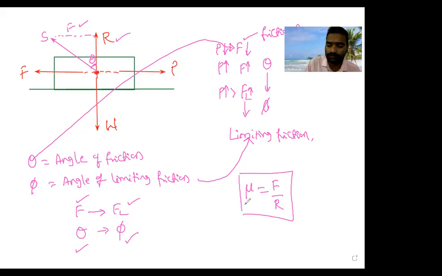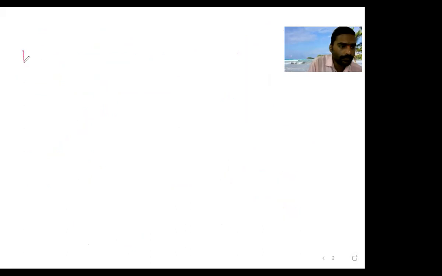Have you taken note of this? Then again, in this coefficient of friction there are two types: one is static friction and one more is dynamic or kinetic friction. This mu is the coefficient of friction.